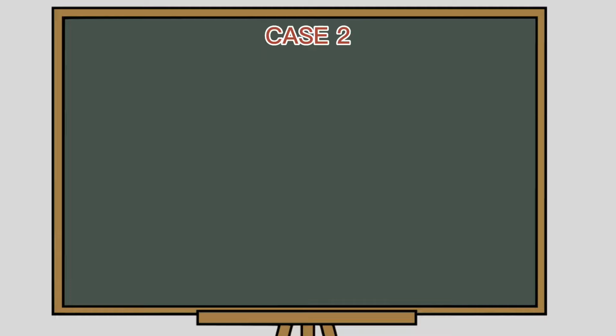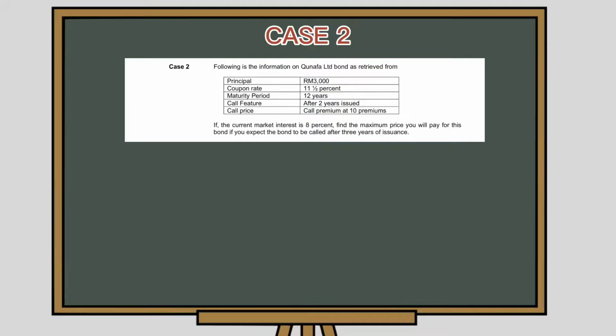The second case is about information of the bonds issued by Kunafa Limited Company. The principal or PAR is RM3,000 and it is a callable bond. A callable bond is a bond with a fixed rate where the issuing company has the right to repay the face value of the security at the pre-agreed value before the bond's maturity. The issuer of a bond has no obligation to buy back the security. He only has the option to call the bond before the maturity.